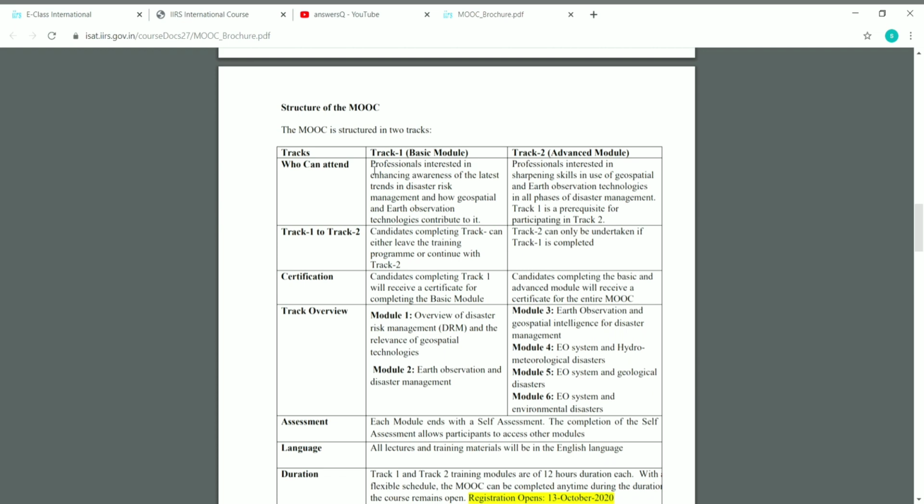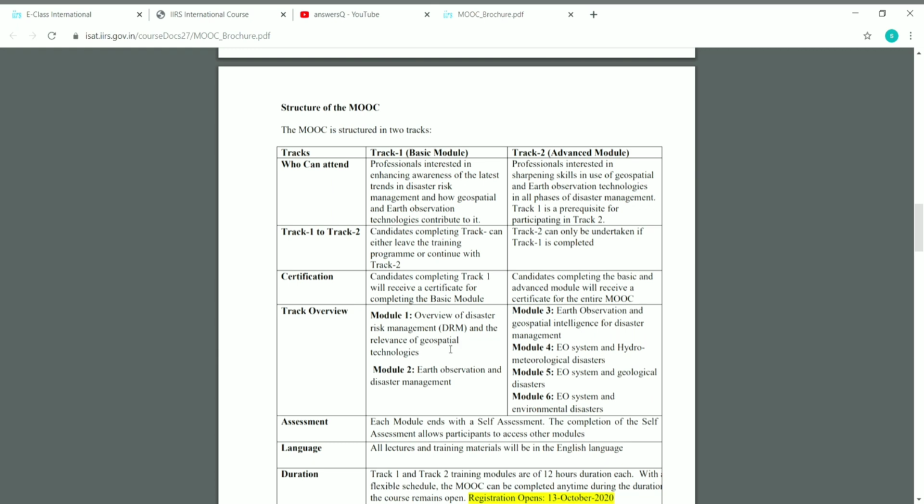So this online program is divided into two tracks. One is basic module and track 2 is advanced module. But you can get the certification for completing the track 1 alone. If you complete the track 1 alone, you will get a certificate for completing the basic module only. But if you complete all the two tracks, you will get the certificate for the entire online program.